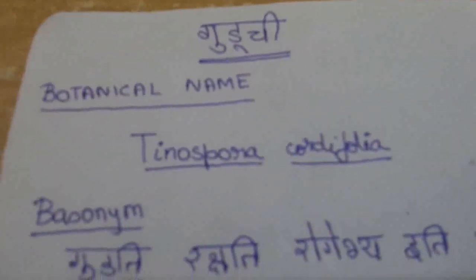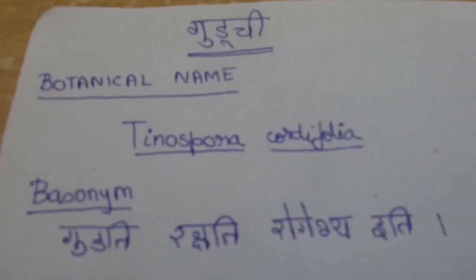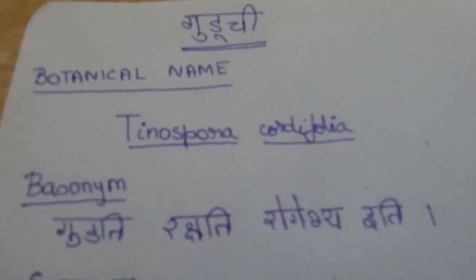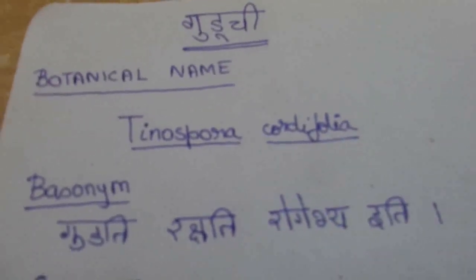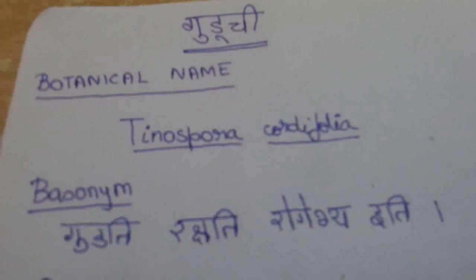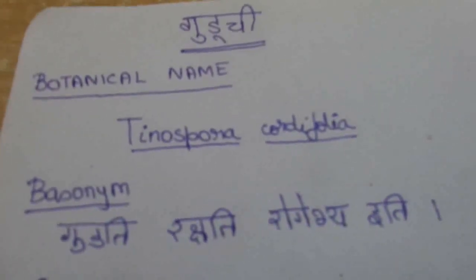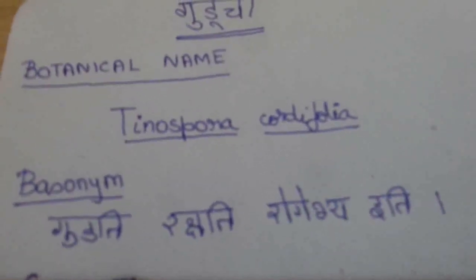Then, after the botanical name, we should know the basonym. That is why it is called Guduchi. Gudati Rakshati Rogebhya iti. It is called Guduchi because Guduchi is the one that protects us from all the diseases, hence it is called Guduchi.